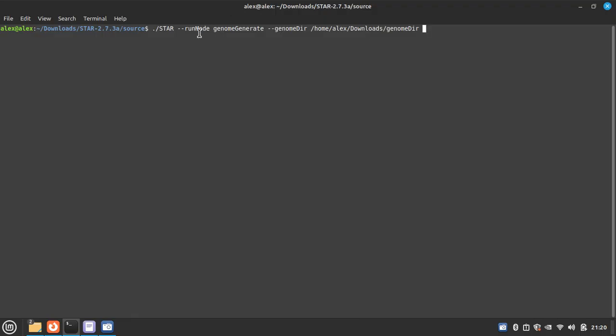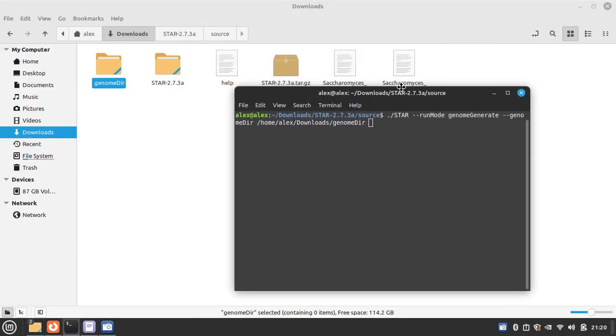So this argument is to generate the genome. Then we are going to put the genome directory, and it is home, then user, then Download, then genome directory, like this.